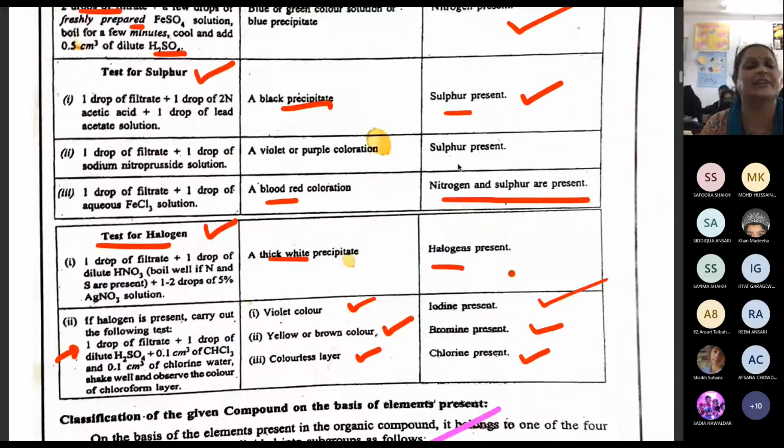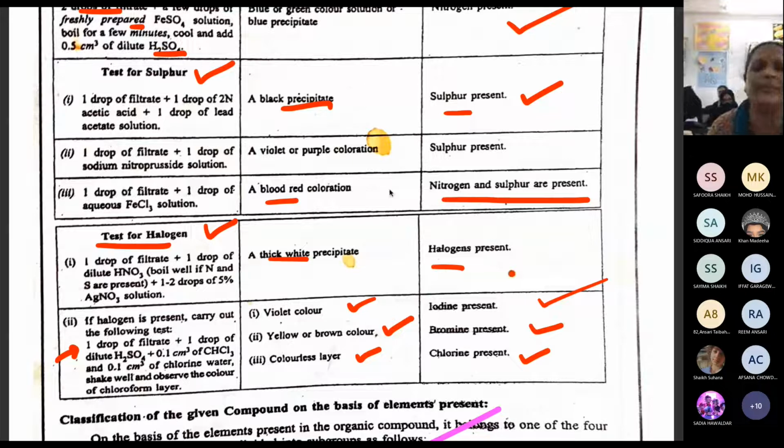Then the test for sulfur. What is the test for sulfur? Again you take the filtrate, the one we already filtered. Whatever was in the evaporating dish, we boiled it and then filtered it, and to that filtrate we add acetic acid and lead acetate. Now if you get the black precipitate of lead sulfide, we can say sulfur is present, otherwise absent.